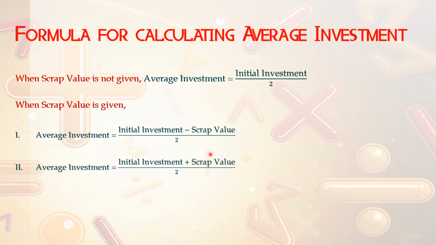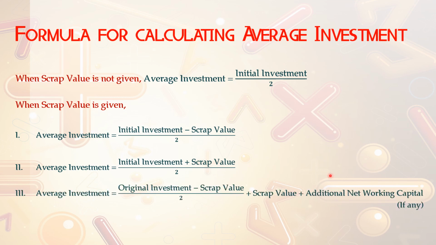And some people, instead of deducting, add the scrap value, and they divide it by 2. The most acceptable formula for calculating this average investment is original investment minus scrap value, divided by 2.